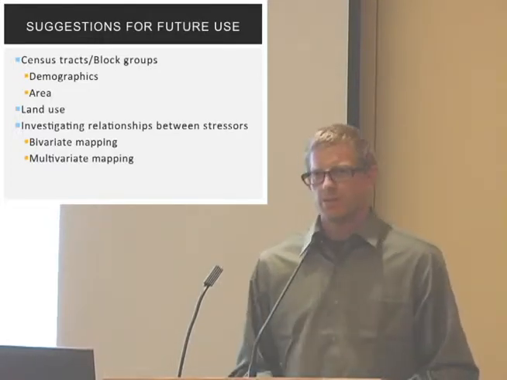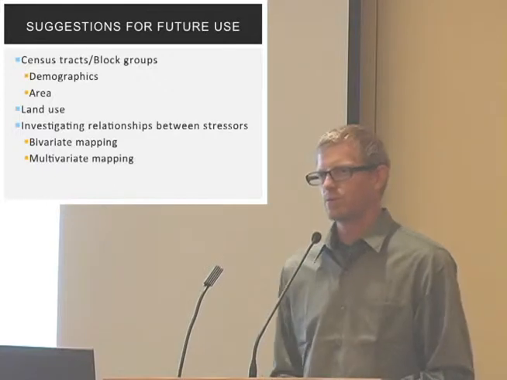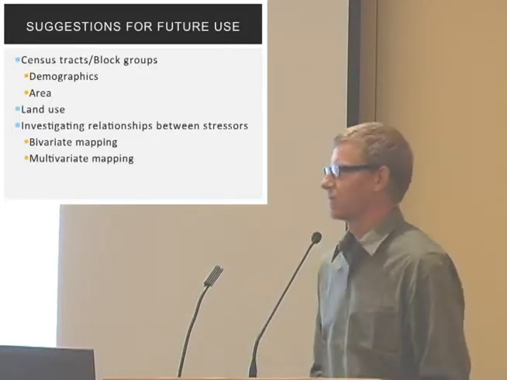And land use can also be incorporated. We've been seeing a few presentations about how land use might be impacting IBI score. And for investigating these relationships between stressors, there are a couple of cartographic techniques: bivariate mapping and multivariate mapping. These are ways to investigate multiple stressors. Bivariate mapping is a way to look at 2 stressors, and multivariate mapping is a way to look at more than 3 stressors.